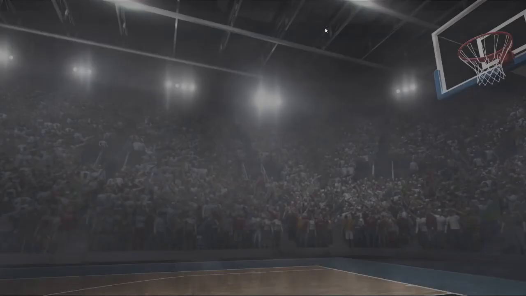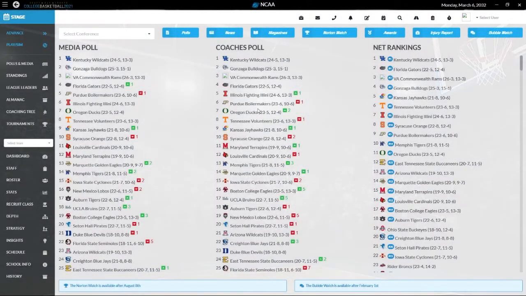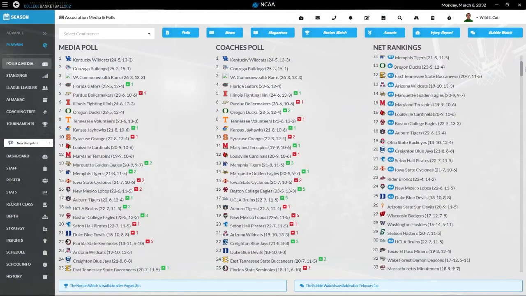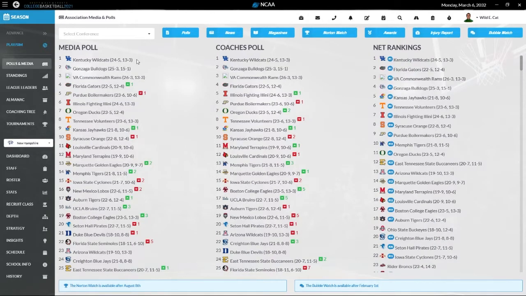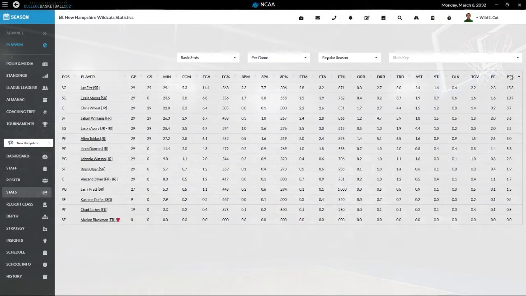Polls and media. Let's see where we are. We're not in the top 25. Where are we in the net rankings? We're 38th. We were 73rd midway through the season, so pretty good season for us all in all. Looks like we have a good shot at the NCAA tournament. We look at our stats.